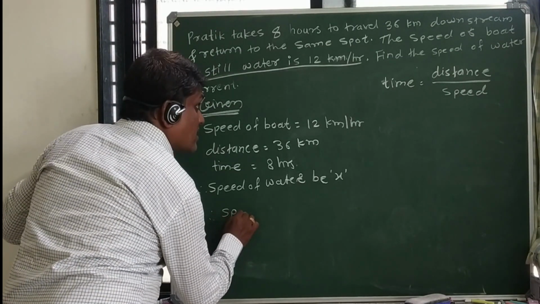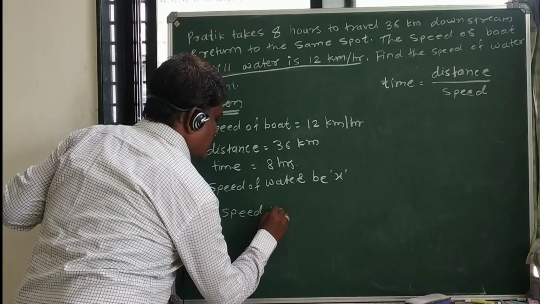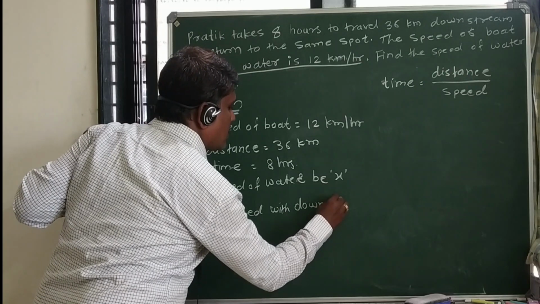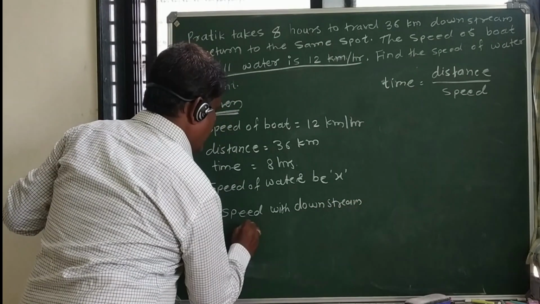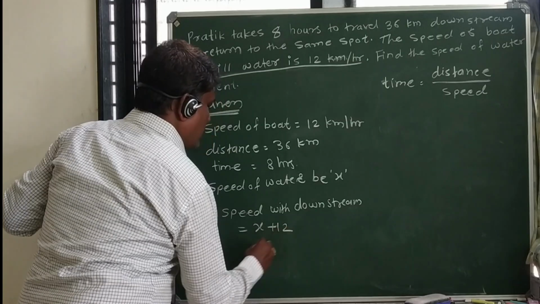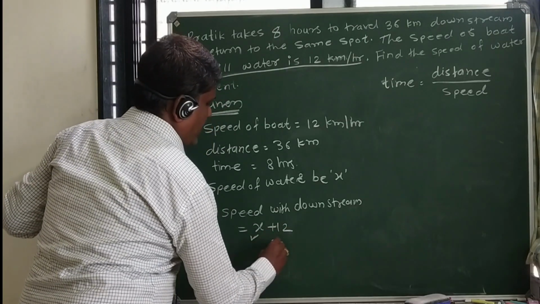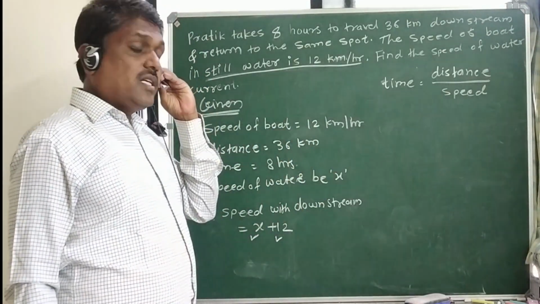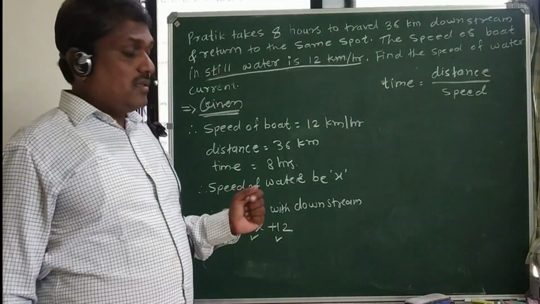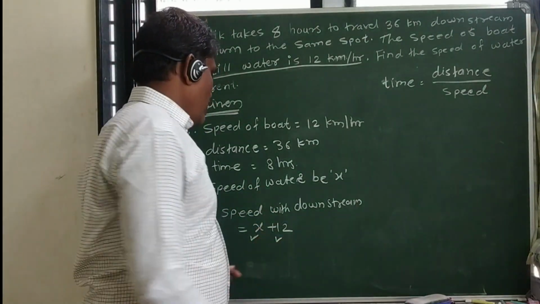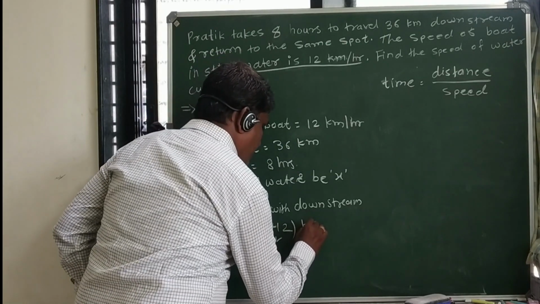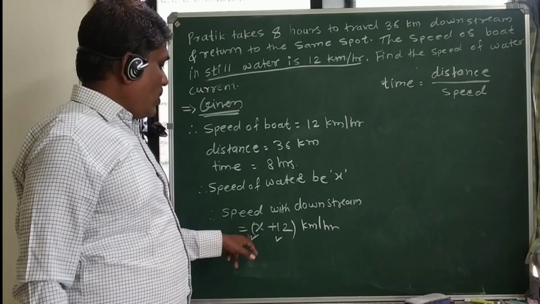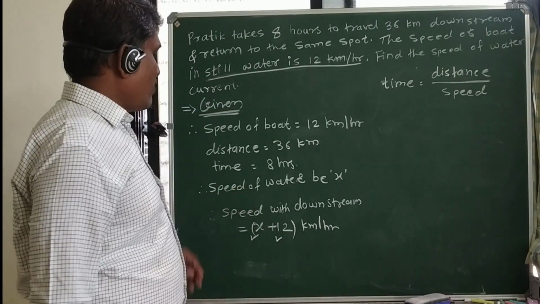The speed with downstream becomes x plus 12. This is the speed of water and this is the speed of the boat. When the boat goes with the water, downstream, the speeds add and the speed increases. It means x plus 12 kilometers per hour. So this is the speed of the boat going with the downstream.